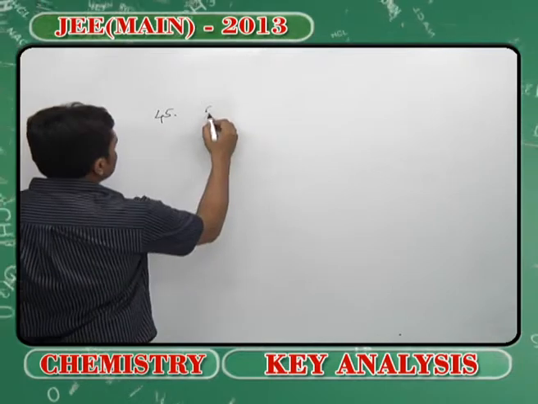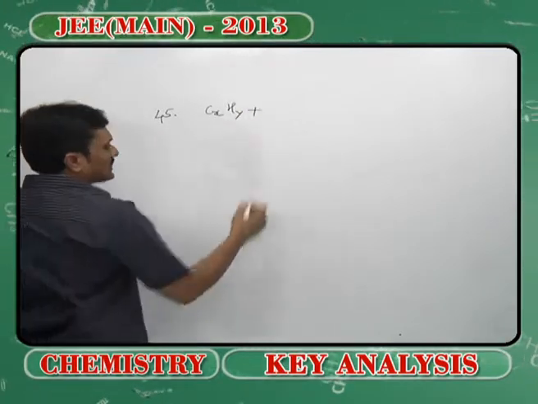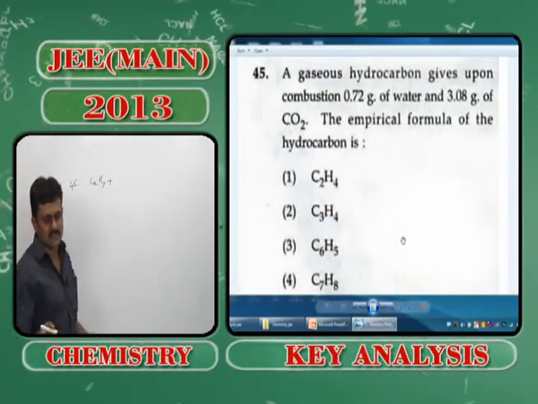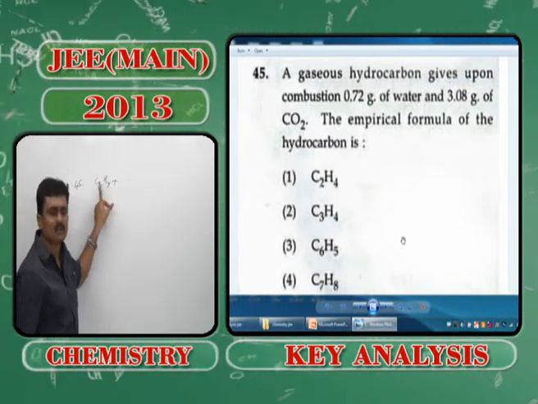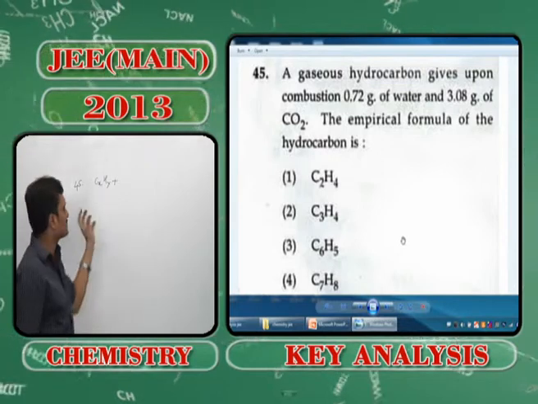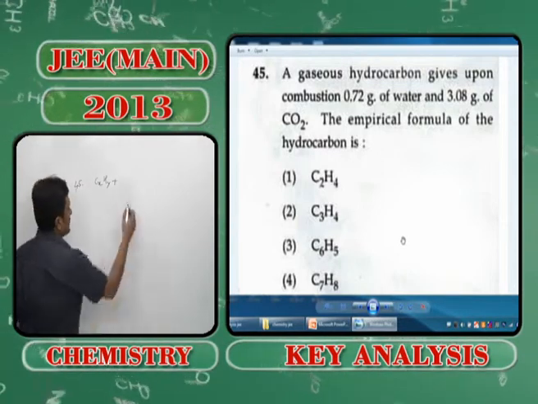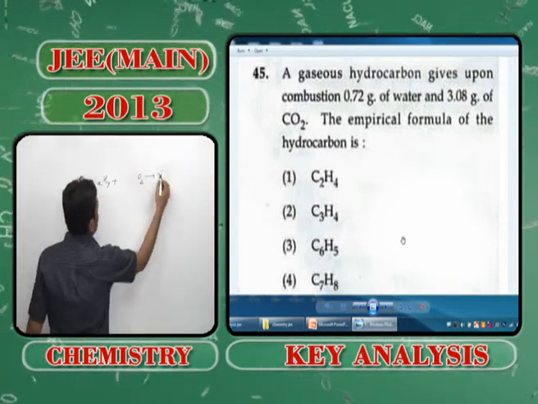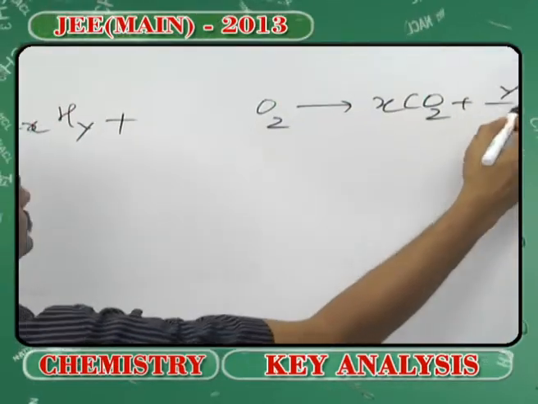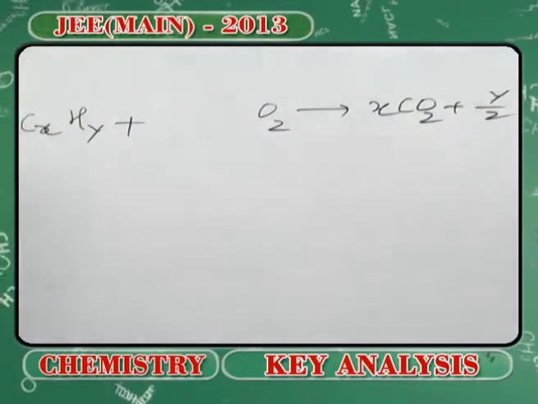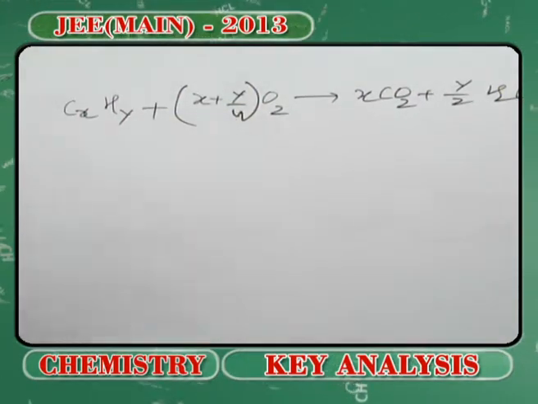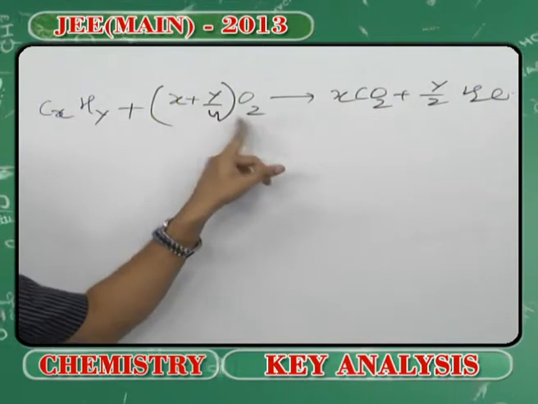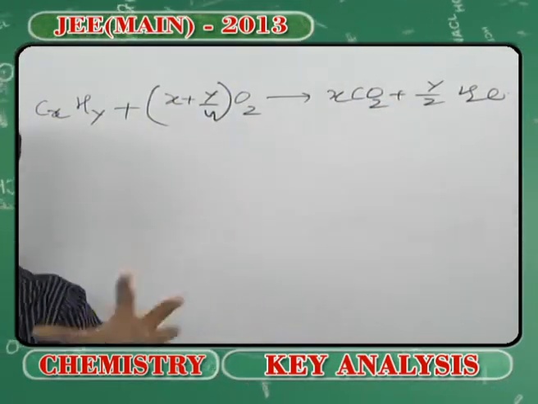as CxHy. We don't know what hydrocarbon it is, whether it's alkane, alkene or alkyne. So we cannot assume with respect to the n's that you know about, CnH2n+2, CnH2n. You can't do that. You have to take the simple ratio as x is to y. When you are burning this, you are getting CO2 and water, right? So when I balance this equation, you will be getting this as x plus y by 4. You can see x CO2 and y by 2 times of water, and the rest is all balanced.